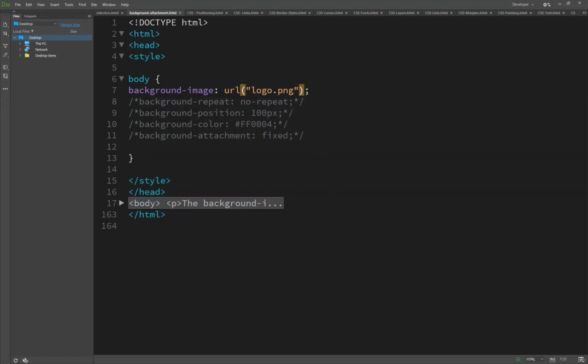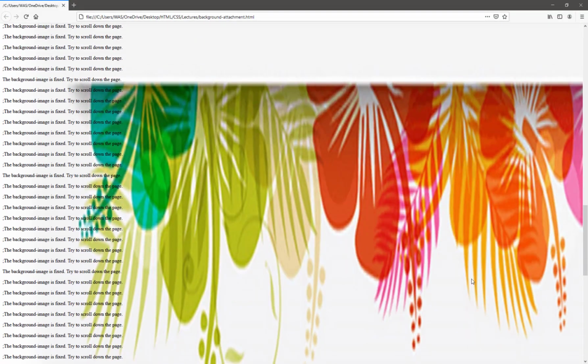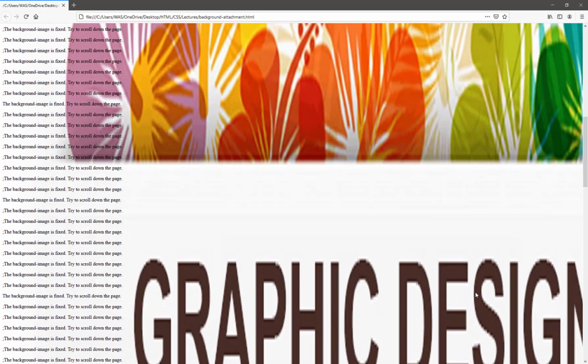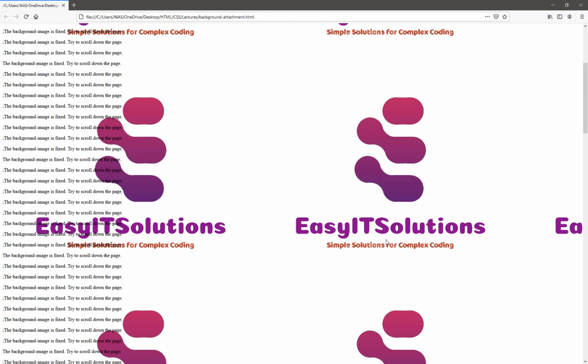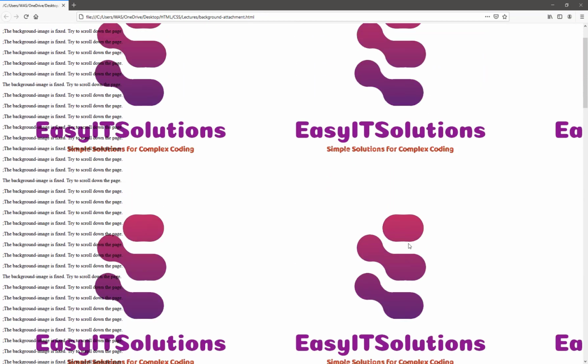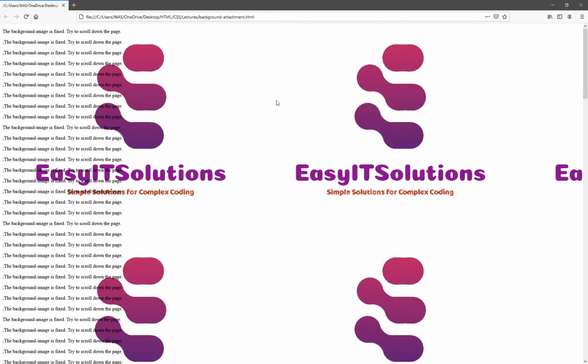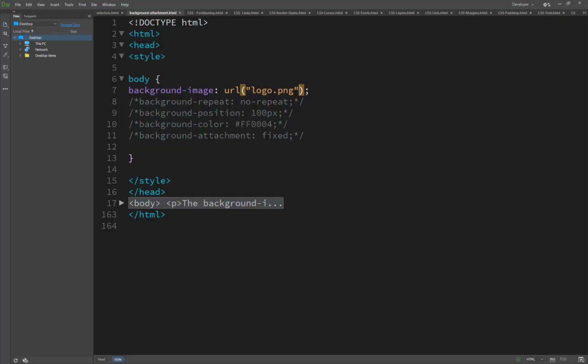Now you will see this is only one image, but logo.png is repeated many times. It's repeated because its width and height do not match my PC screen. So background repeat basically repeats the image.